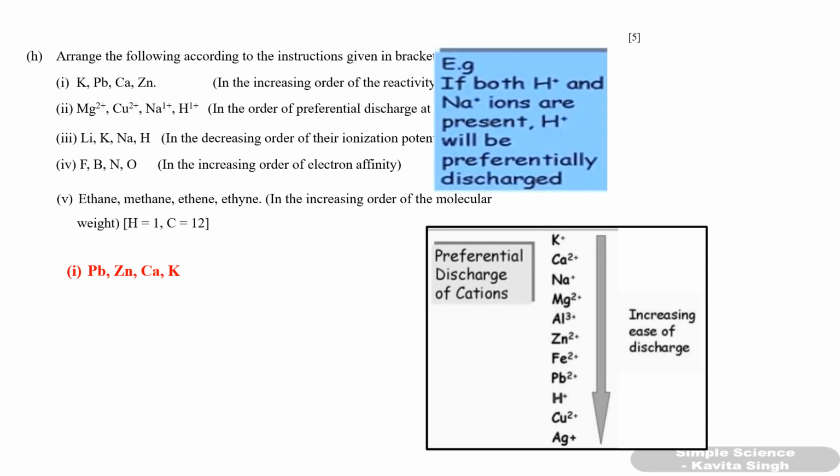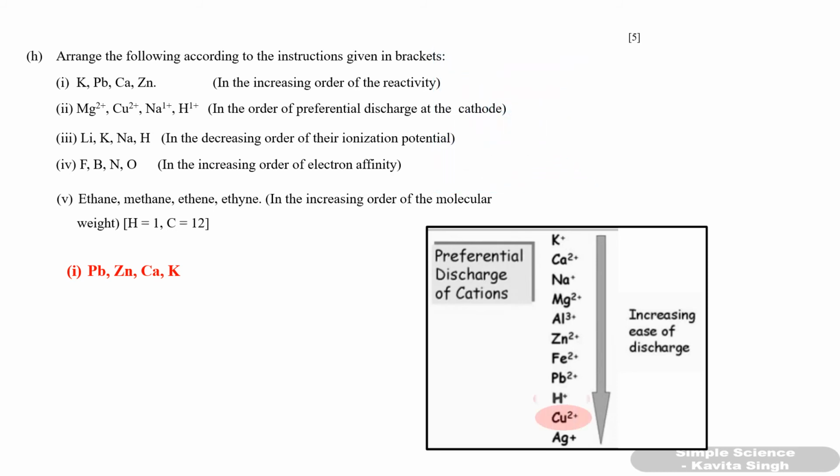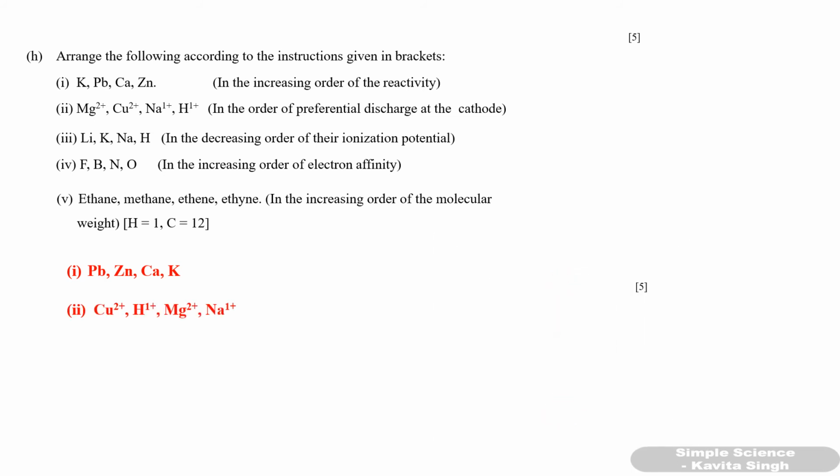So if both H+ and Na+ ions are given, then H+ will be preferentially discharged. H+ is here, Na+ is here. The most preferential discharge will take place for Ag and the least is for K+. Now, what is given in our question? Cu2+, H+, Mg2+ and Na+. So you have to write Cu2+, H+, Mg2+ and Na+.